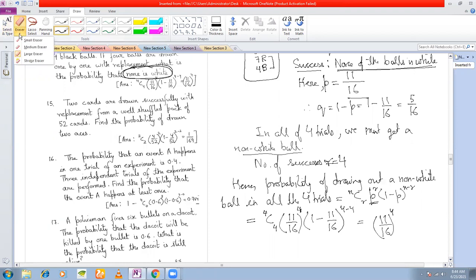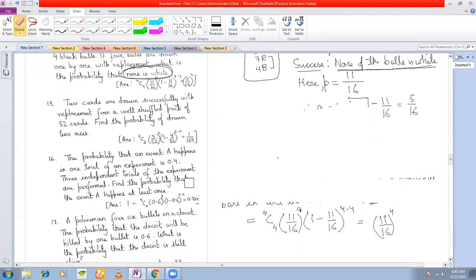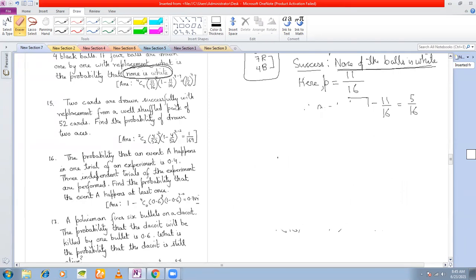Now, in each of these problems, you'll see that there are trials. An experiment is performed repeatedly, and in each of those repeated performances, that is trials, you will get a success and a failure. Which will be a success will depend on the question. You will define your success according to the question, and the failure will be just the opposite of your success. And in the question, you will see how many successes you want. So that will give you a value of R. So let's see the next question.